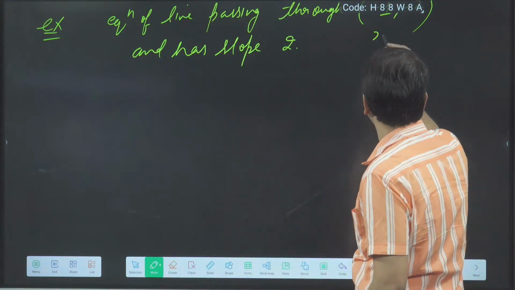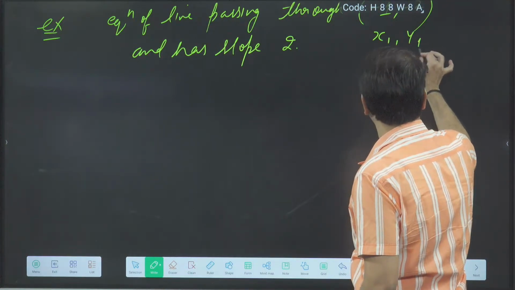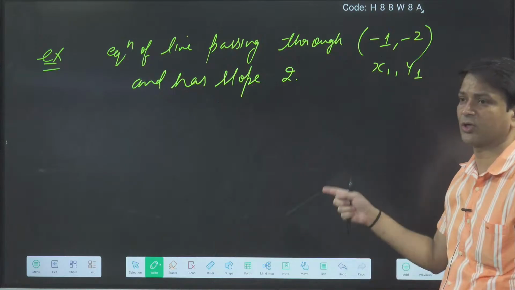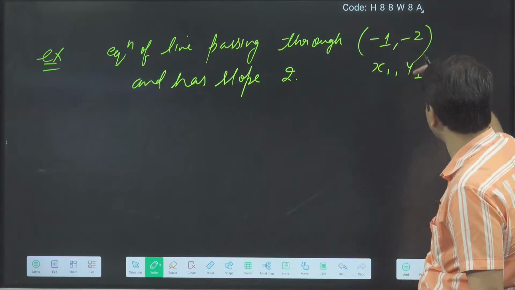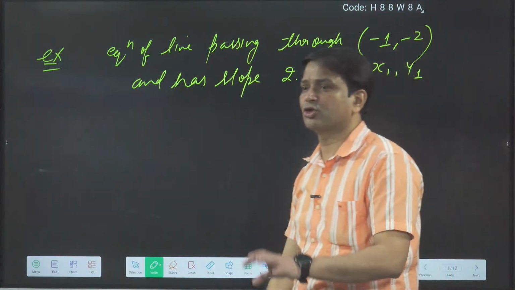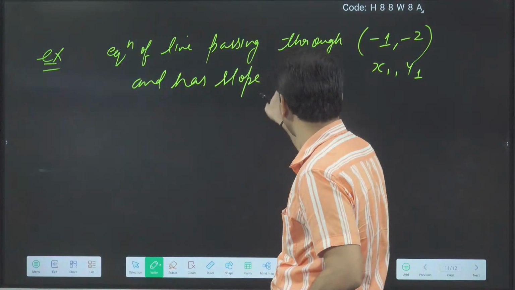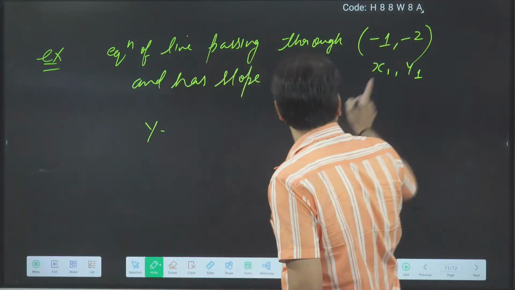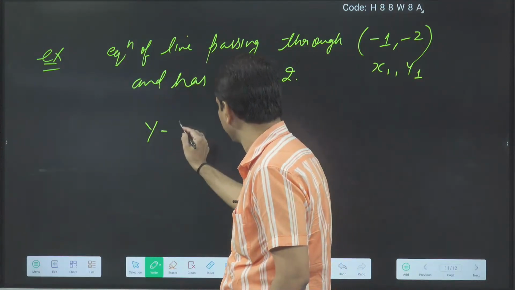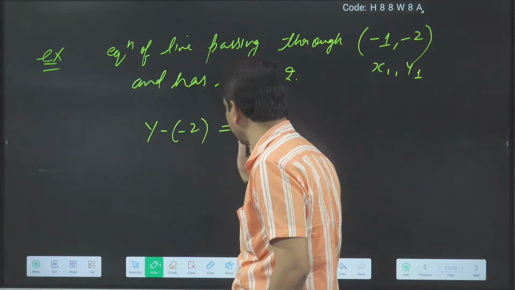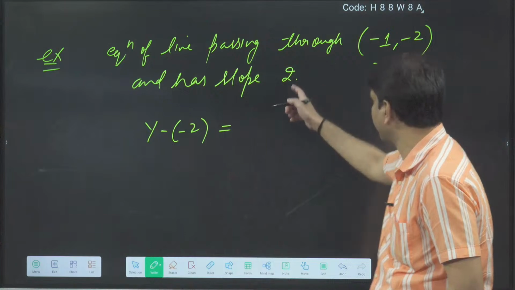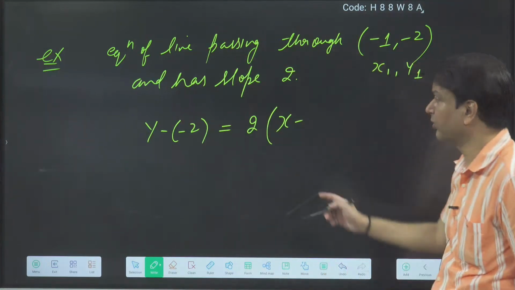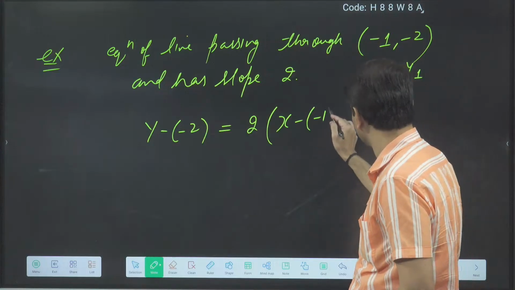So x1 I can take as -1 and y1 I can take as -2, and slope I gave 2. Now I will put in the formula y minus y1. What is y1? -2. So y minus y1 is equal to m, and m is 2, into x minus x1. What is x1? -1.